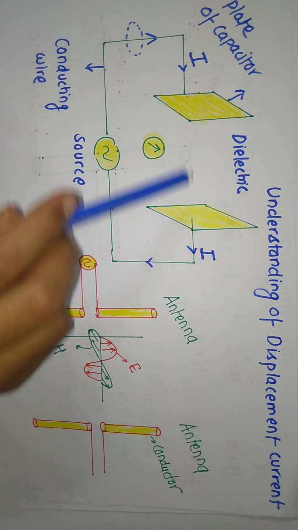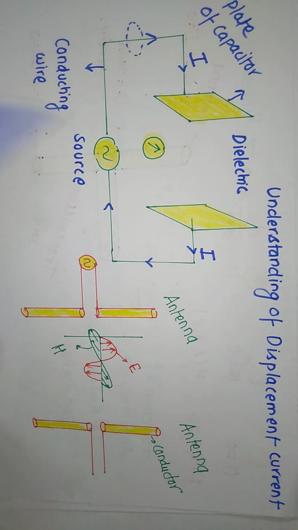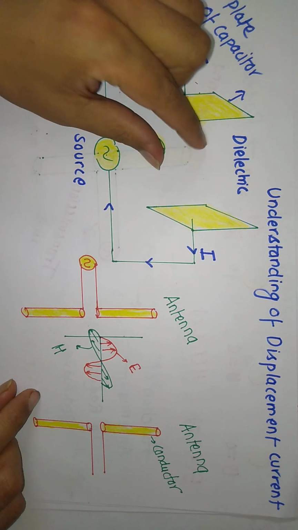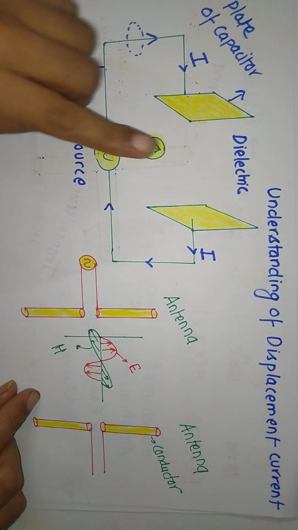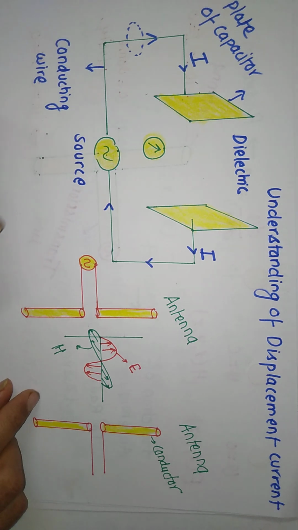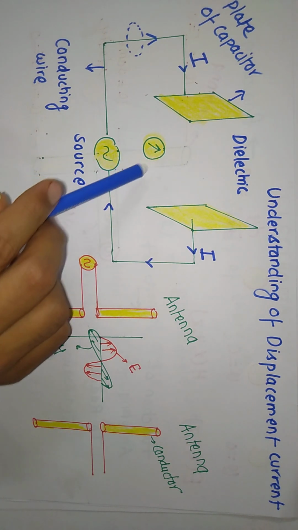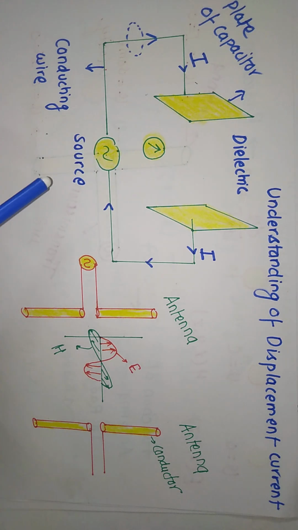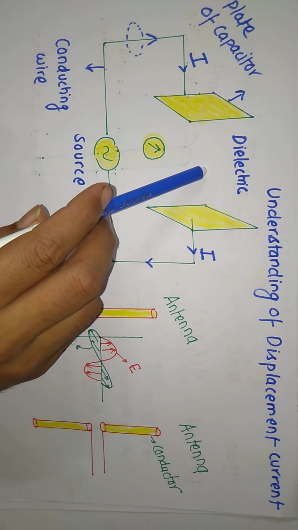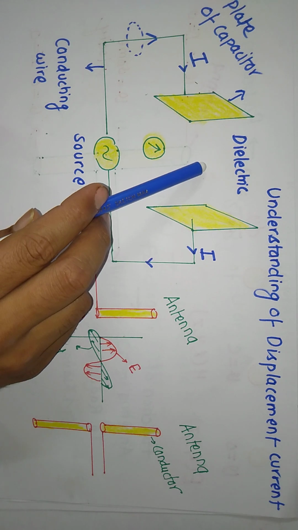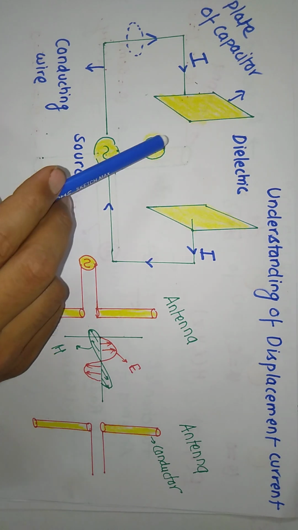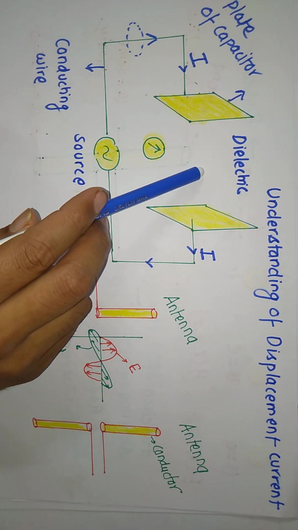But between these two plates there is dielectric material, and if you put a compass here, the needle of this compass will be deflected. If this needle is deflecting or fluctuating, it means that magnetic field is present. And recall that what is the root cause of magnetic field? The root cause of magnetic field is current.